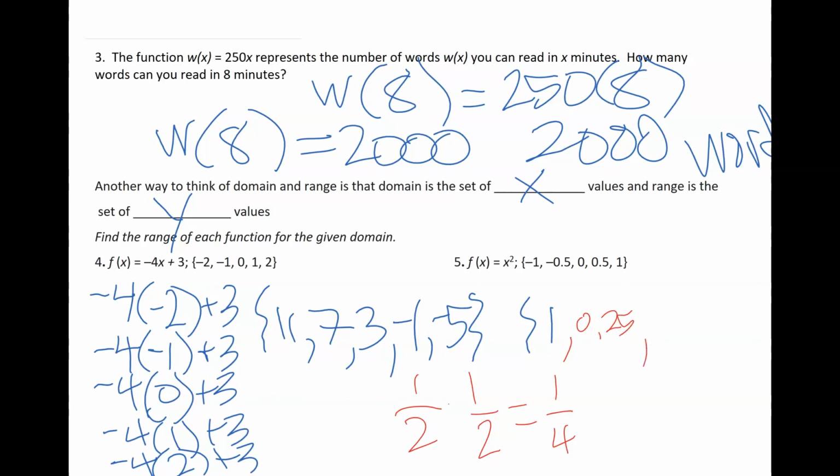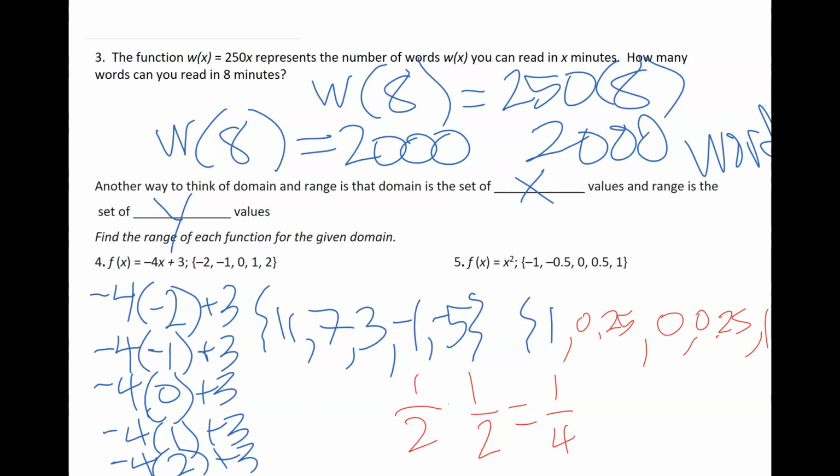Okay. 0 squared is 0. A positive half, just like my negative half, is going to be 25 hundredths. And again, 1 squared, still 1. So there's my range for the domain that they gave me.